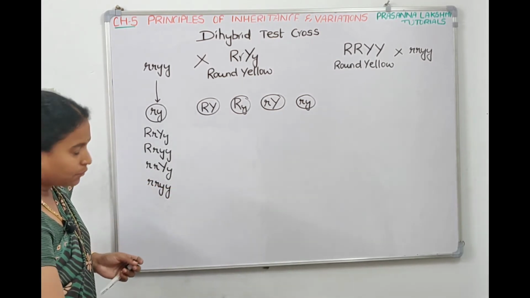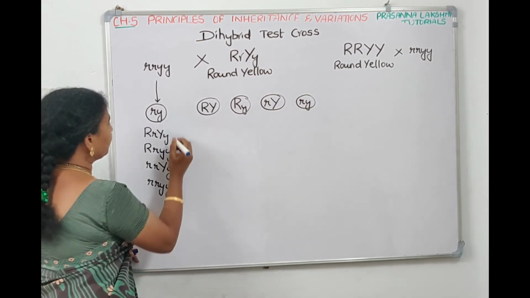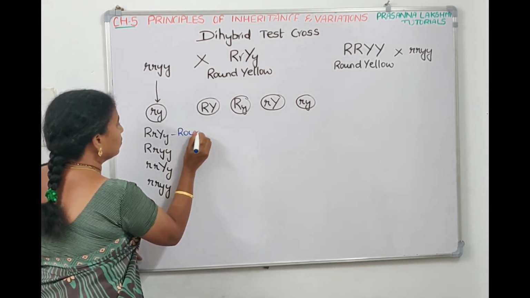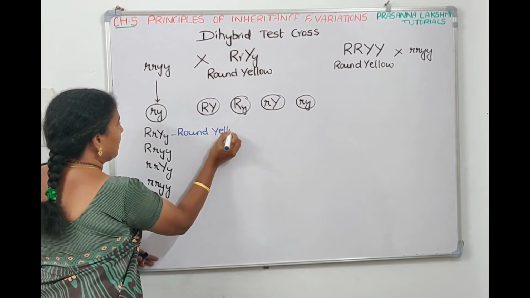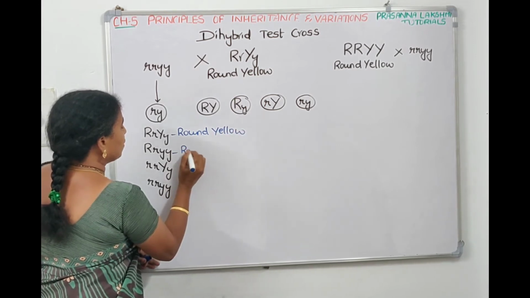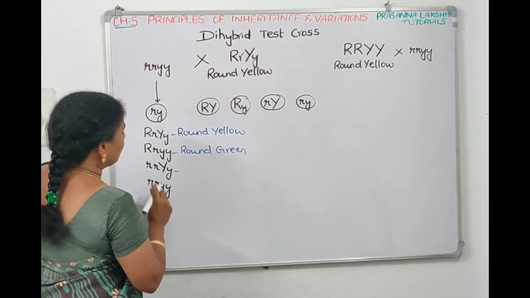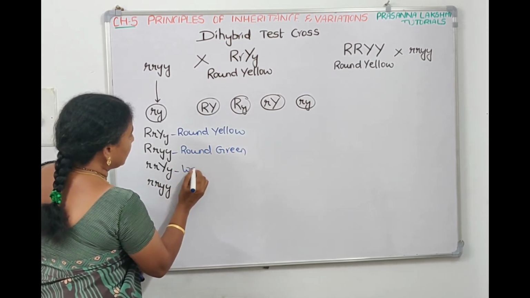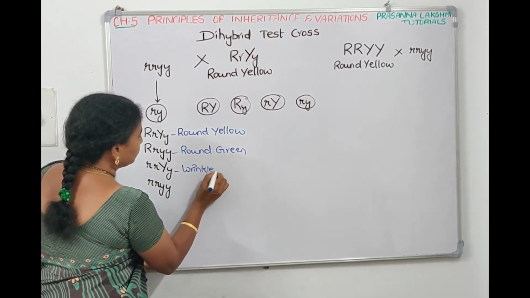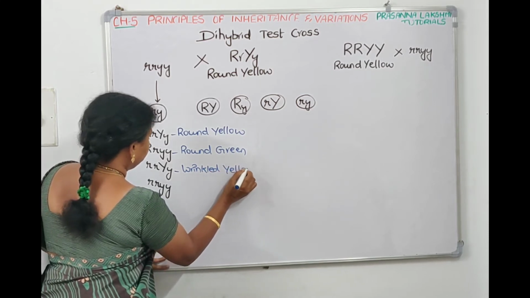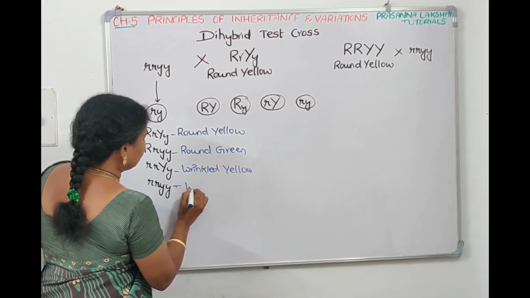So when we have to write the phenotypes, this will be round and yellow, and this is round and green, and this is wrinkled yellow and wrinkled green.